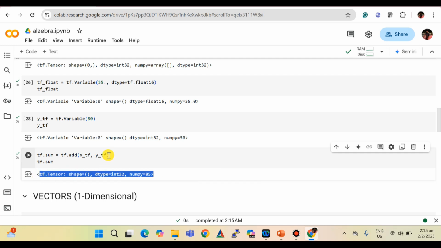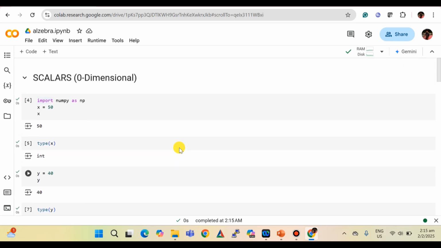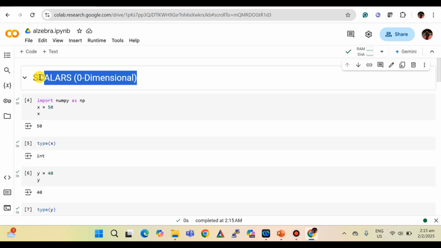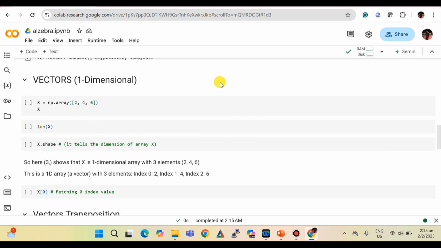Earlier we were not getting it, because here we had defined the data type float 16. So integer 32 plus float 16 was giving an error. This is how we can do mathematical operations on a scalar. Okay, so scalar mathematical operations can be done like this. I hope you will understand. Now let's jump to the vectors.